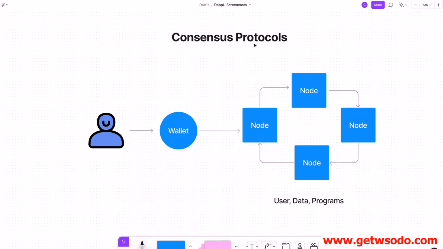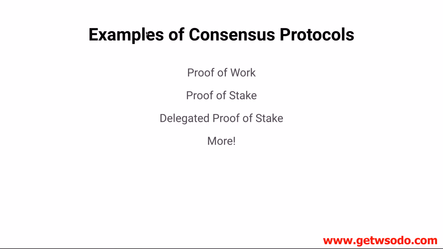Or the consensus algorithm is another way of saying that. You might have heard of consensus algorithms. It's basically the same thing. So some popular examples of consensus protocols are proof of work. This was the very first consensus mechanism proposed by the Bitcoin blockchain, which Bitcoin still runs off of today. It's also the very first consensus protocol for Ethereum before it switched to proof of stake. Which is the next one, proof of stake, which we'll talk about here in a minute.